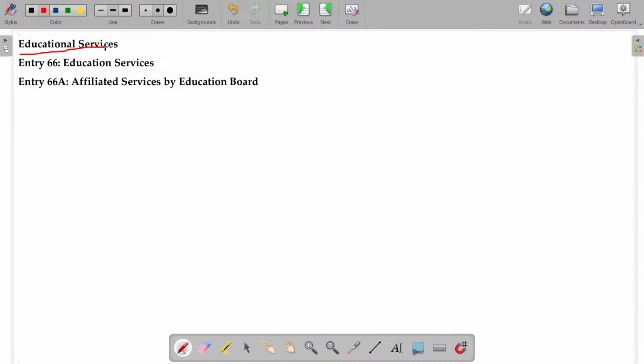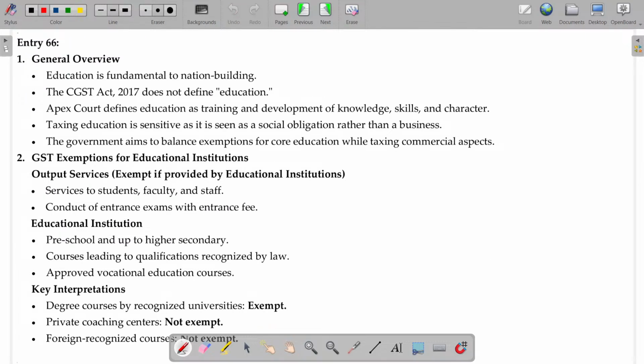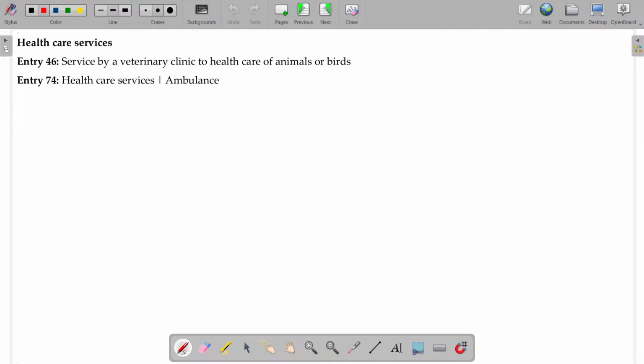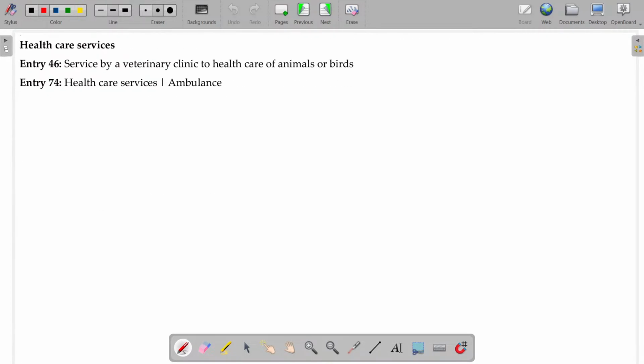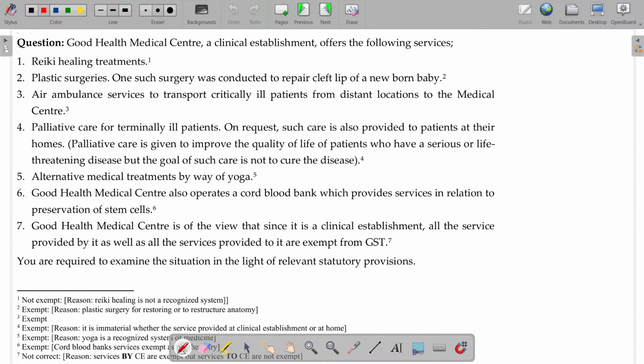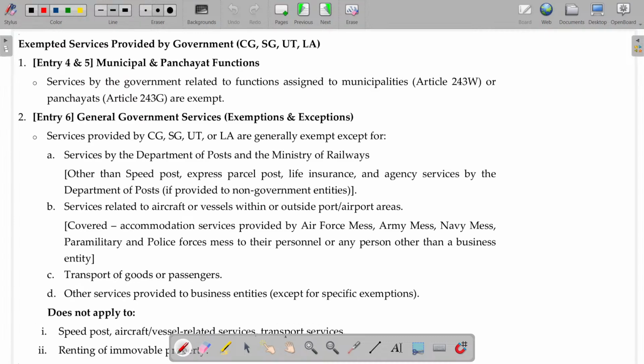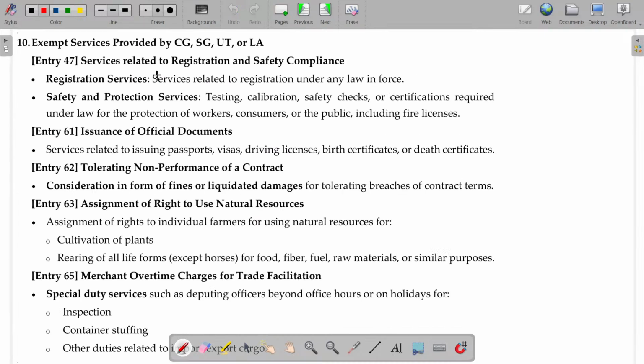Educational services, and healthcare services, hospital healthcare services, and exemption where those services are provided by the government. If the service supplier is the government, in most cases exemption applies, and those are coming here. And services provided by the central government, state government, and union territory are exempted.